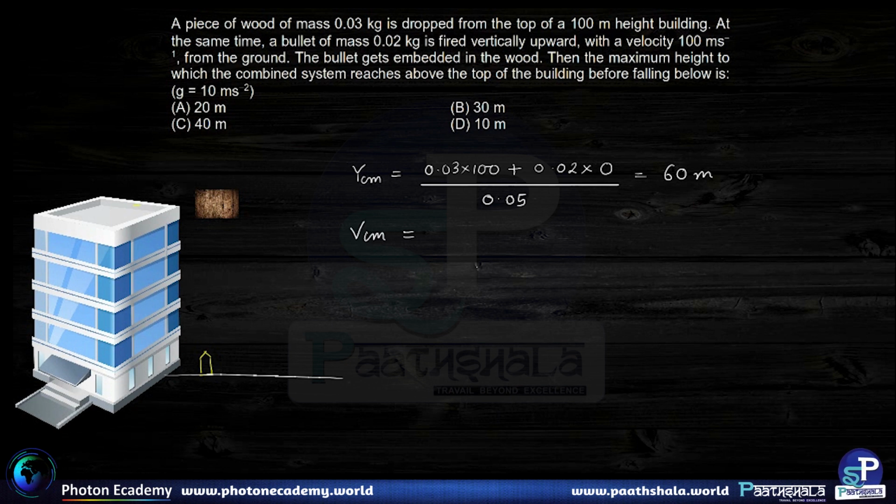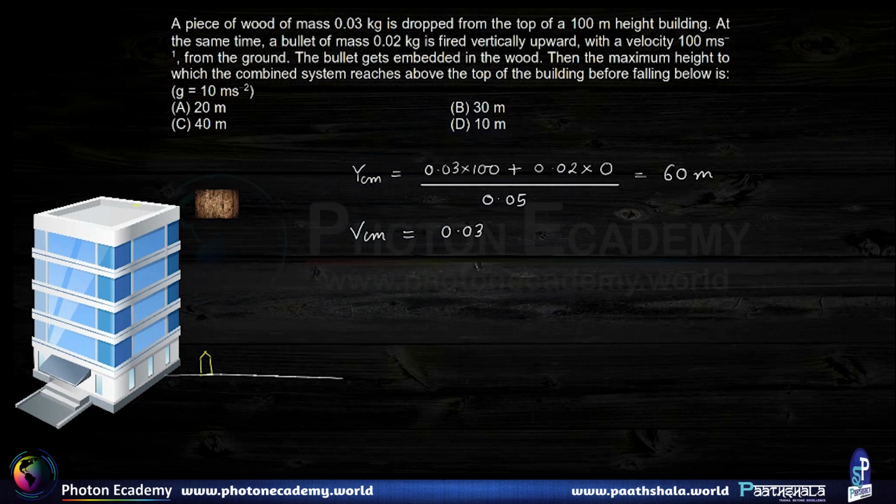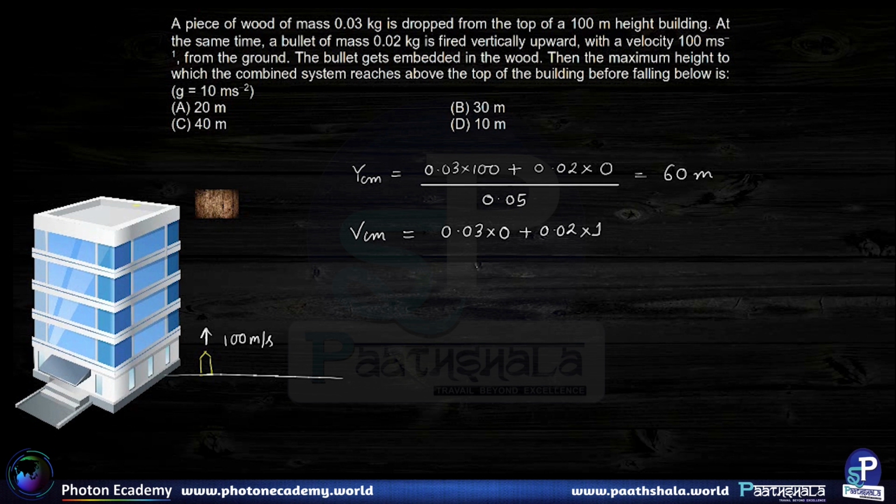Velocity of center of mass is going to be 0.03 into 0, initial velocity we are talking about, plus 0.02 into the bullet was, remember, fired upward with a velocity of 100 meters per second. So this is going to be 0.02 into 100 divided by the total mass. The total mass happens to be 0.05. So this is going to be 40 meters per second.